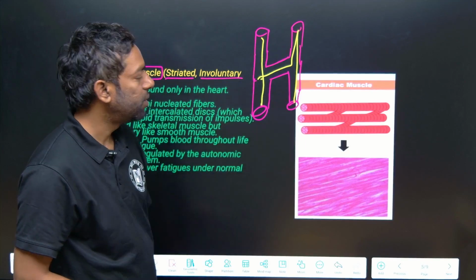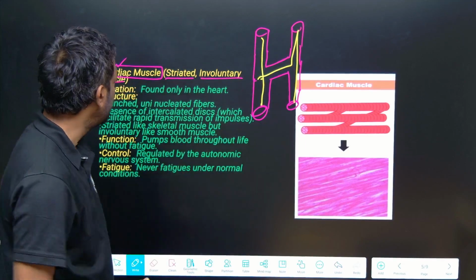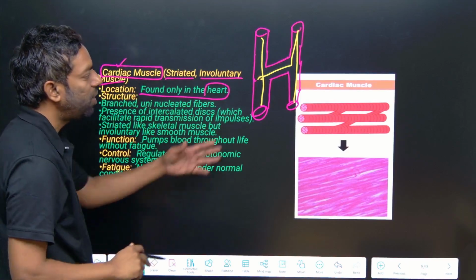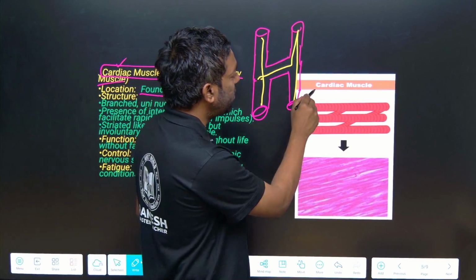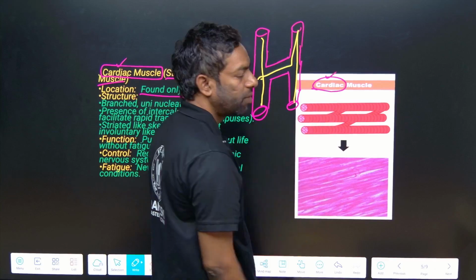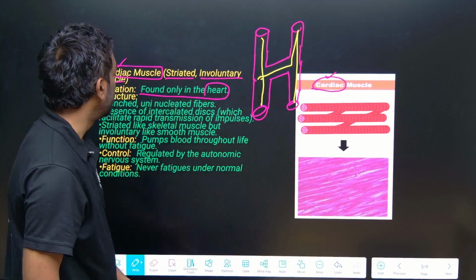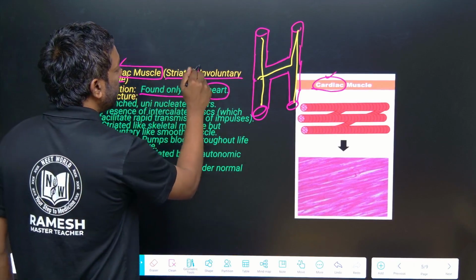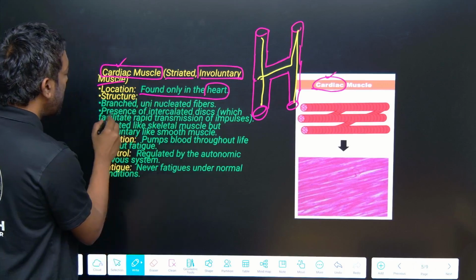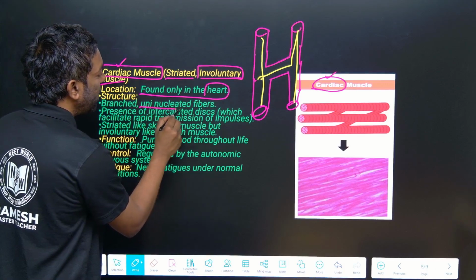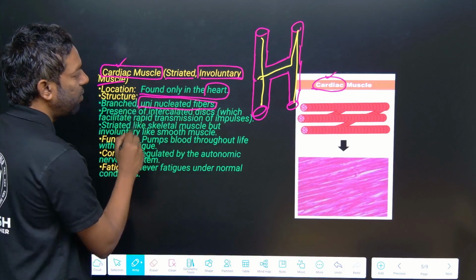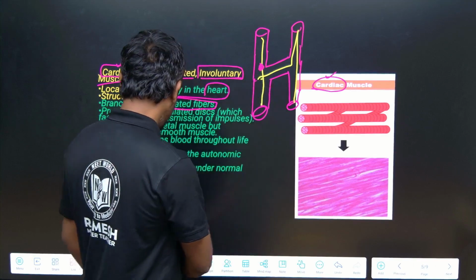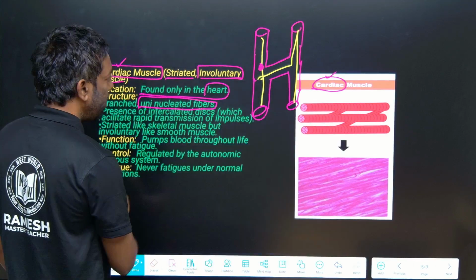It is found only in the heart, guys, that's why it is cardiac muscle. Cardiac muscle is branched and involuntary. We cannot stop it, right? It is also uninucleated, only one nucleus in the one muscle.